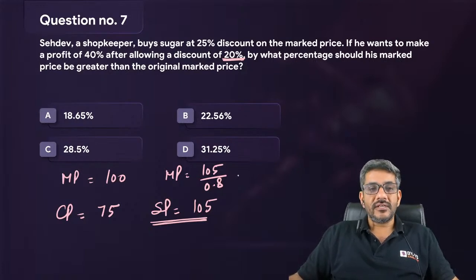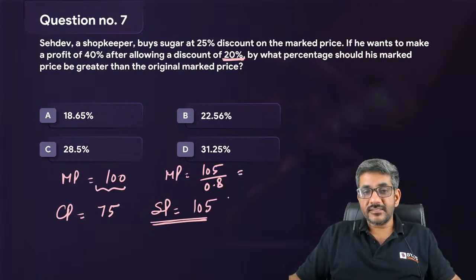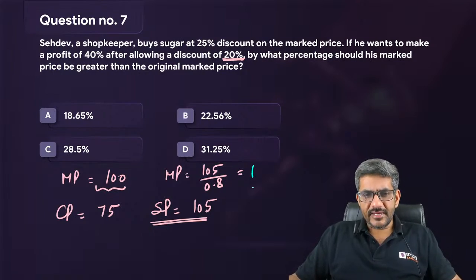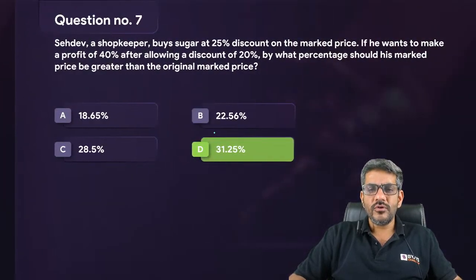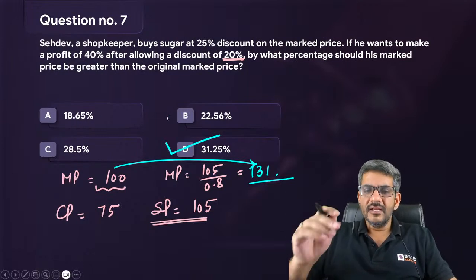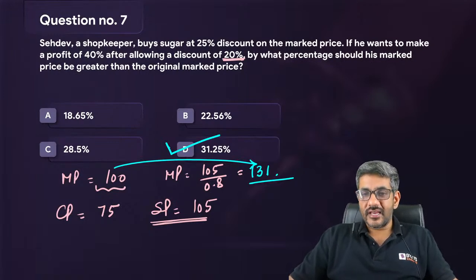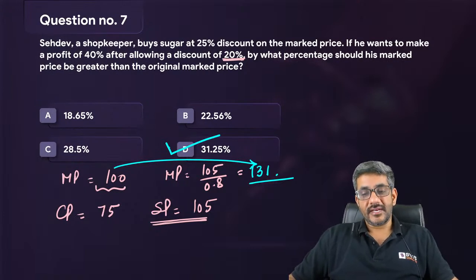Then by what percentage should his marked price be greater than the original marked price? Original marked price is 100. The new marked price is 105 by 0.8. इसको मैं सॉल्व भी कर लेता हूं. 8 ones are 8, 2 carry over, 8 threes are 24, 1 carry over, 8 ones are 8, and 131 point something आएगा. So 100 से 31.25% ज्यादा है and that's my answer. Why do I need to go ahead of this? मुझे क्यों जानना है एग्जैक्टली डेसिमल में क्या आएगा? Among the options I can clearly say my answer is going to be 31.25%. Later on I see Nancy and Sneha both gave the correct answer. That's great guys. D option 31.25 is the correct answer.